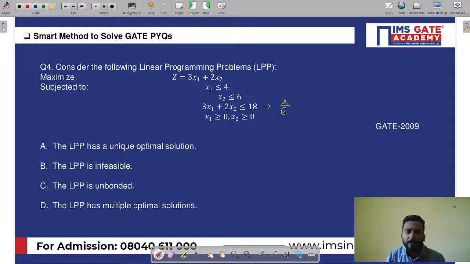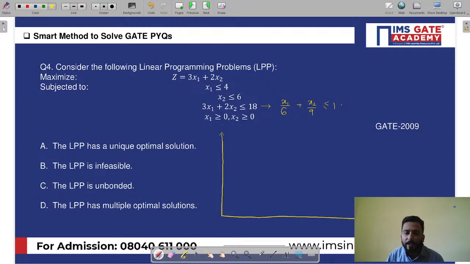Now this is 6. Now this is 9. And this is less than 1. Why have I converted it into intercept form? Just to draw the graph, right? So let me quickly draw the graph. No issues with that.